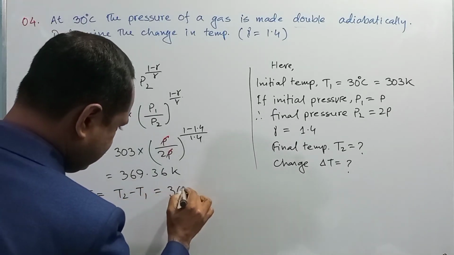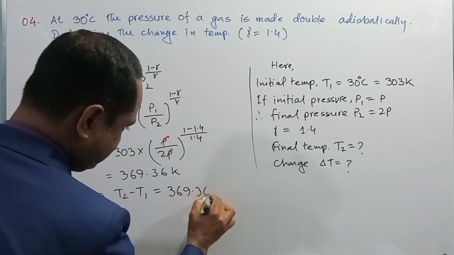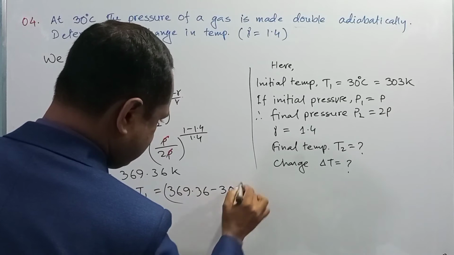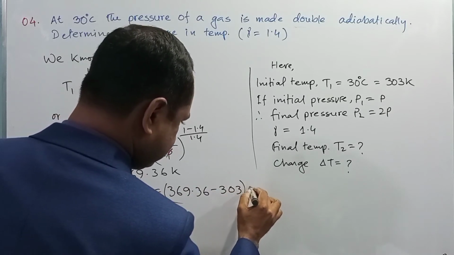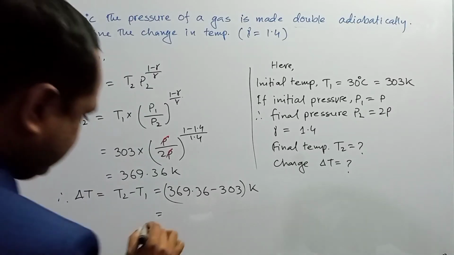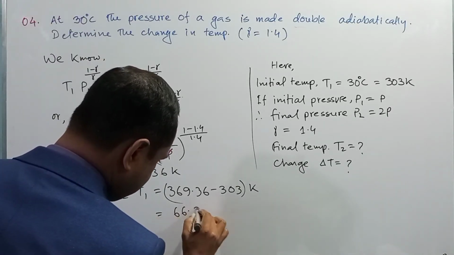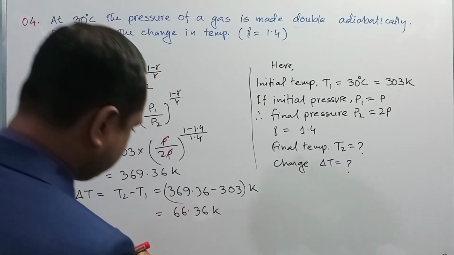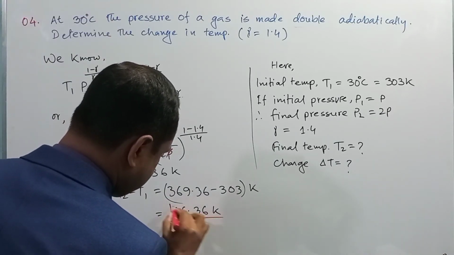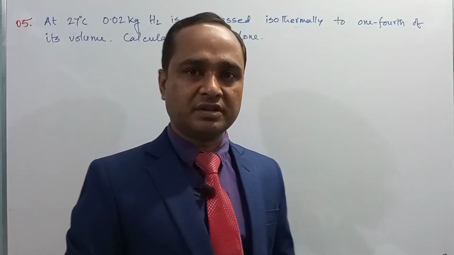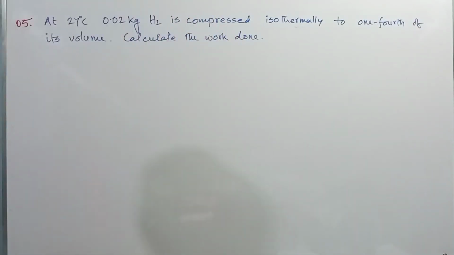So 369.36 minus 303 Kelvin, or it will be 66.36 Kelvin. So this is the change in temperature, right.